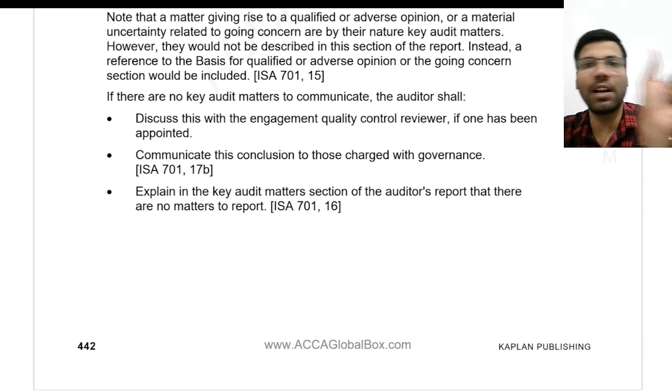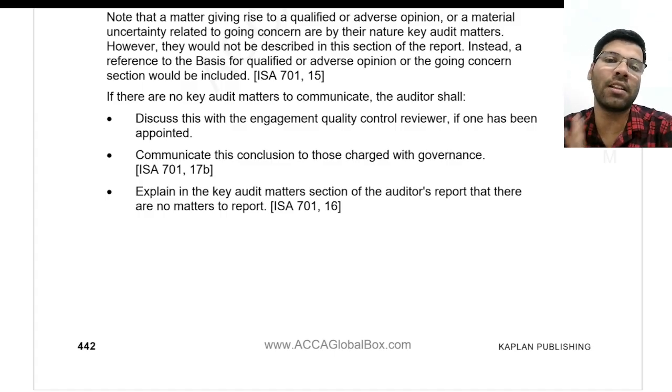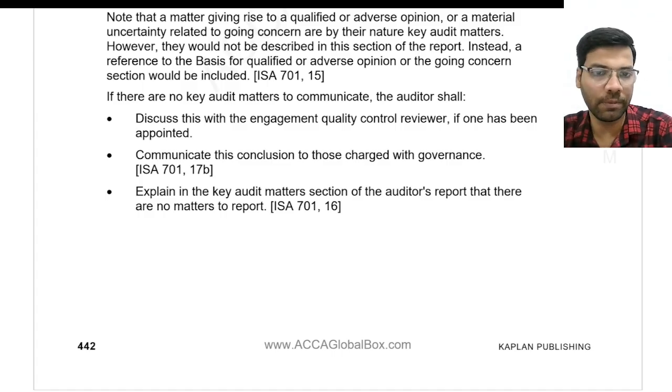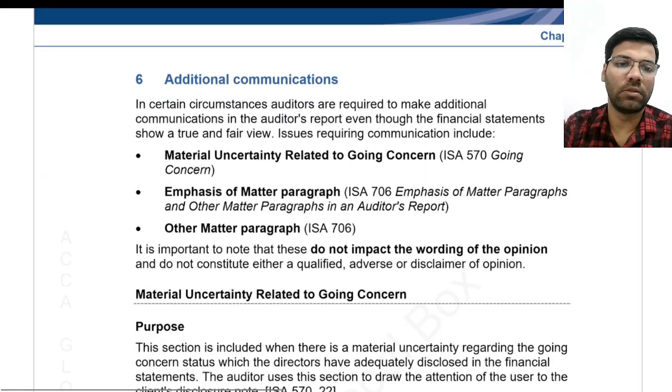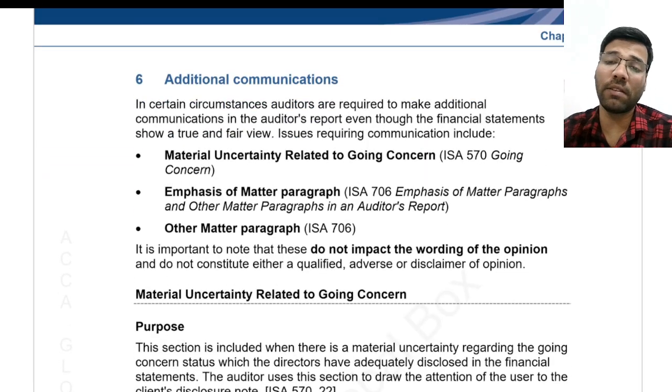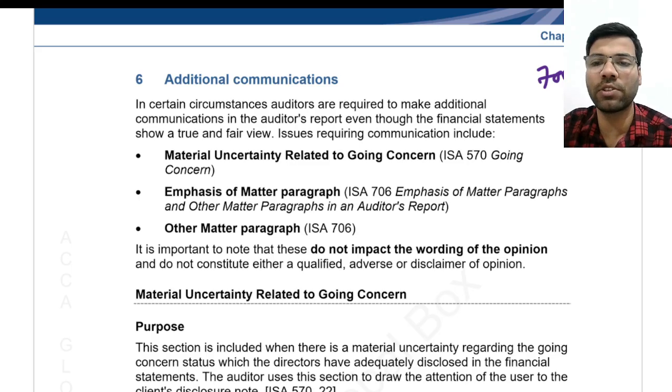So you need to put a side heading called key audit matters, and issue by issue, one by one, you need to discuss them in the auditor's report. Good. And listen everyone, there is a common point for 700, 701, 705, 706, 710 and 720. All these are reporting standards.